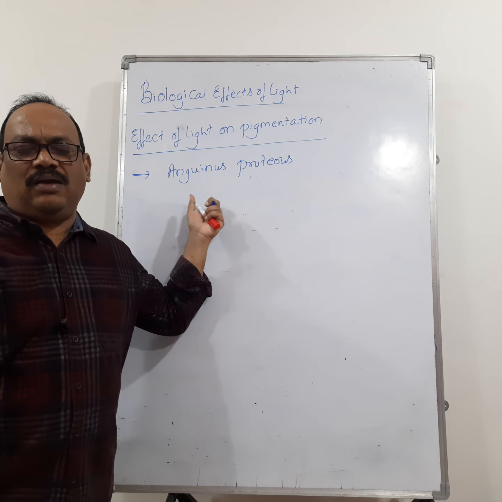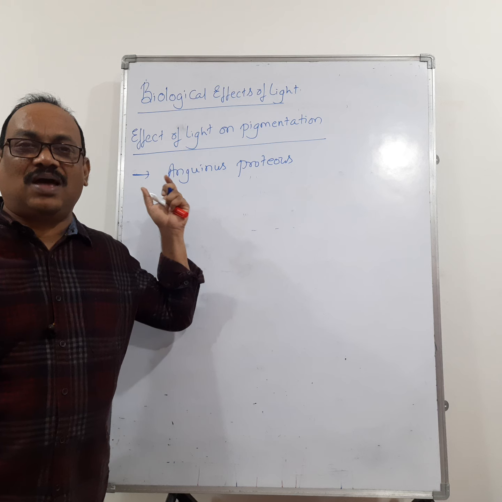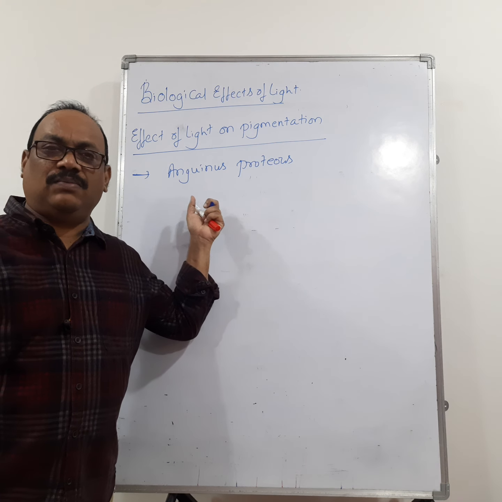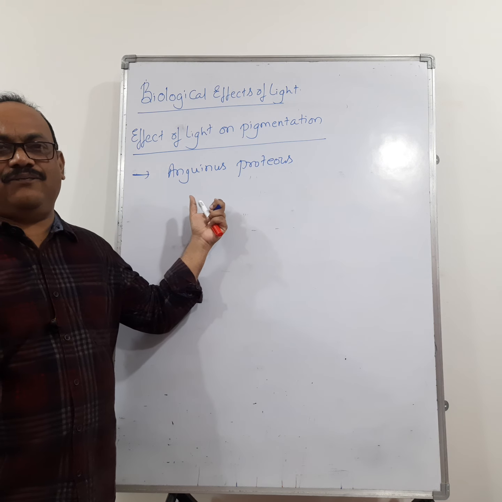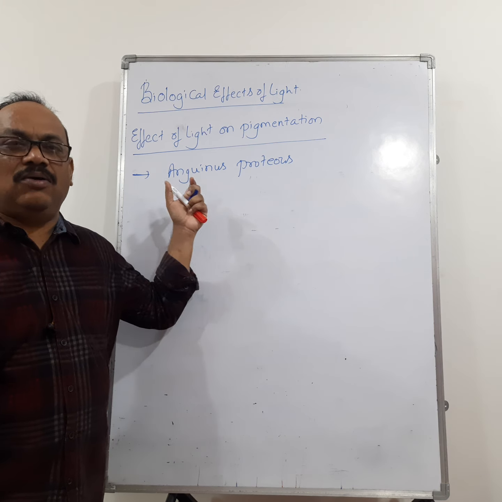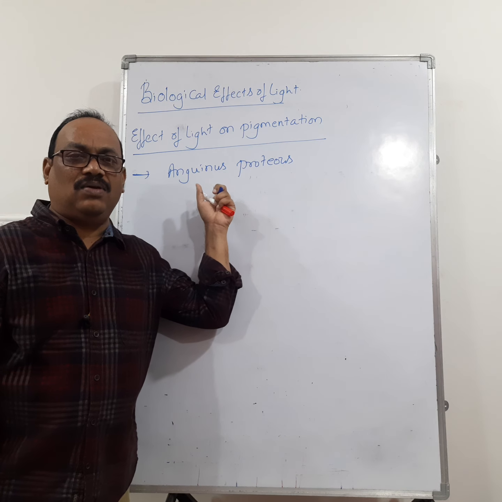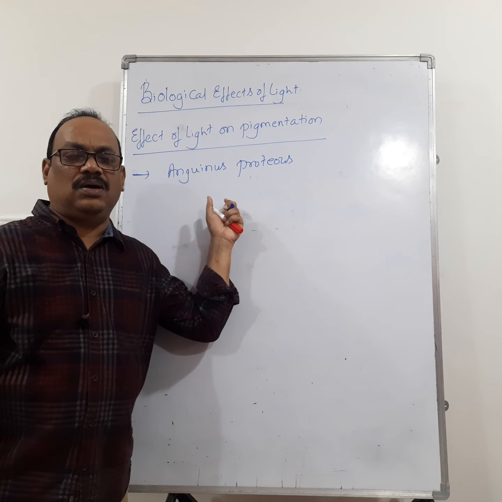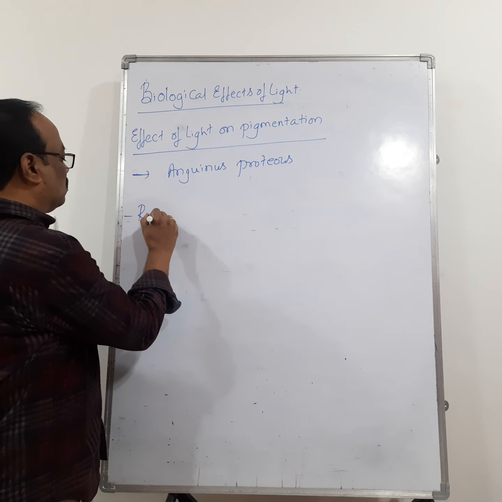So when Proteus anguinus lives in these dark conditions, it has little or no pigmentation. When it was kept in sunlight for a long duration, it develops pigmentation. Then, the response of organisms towards light.